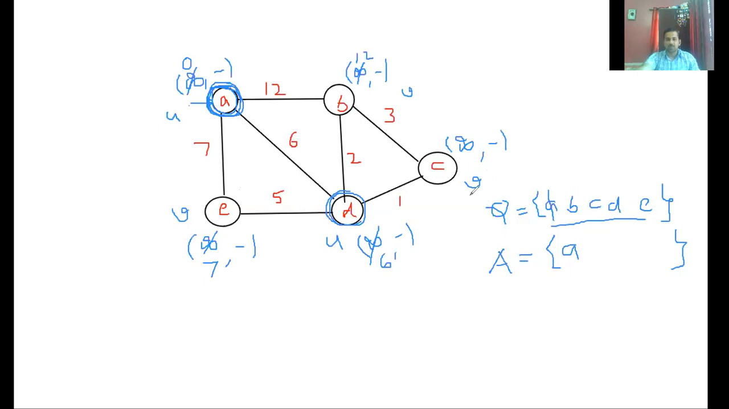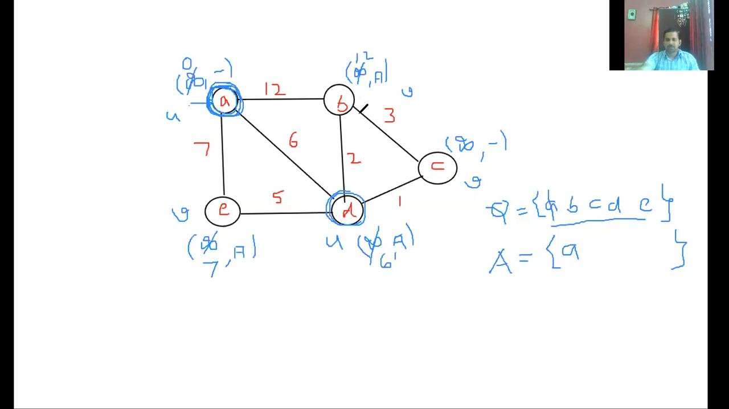Their key value, oh sorry, even the parent was supposed to be updated. So I did not make the updation. In the previous case, the parent was supposed to be A. This is also A. And this was also A. Correct? Now, this is the minimum one.